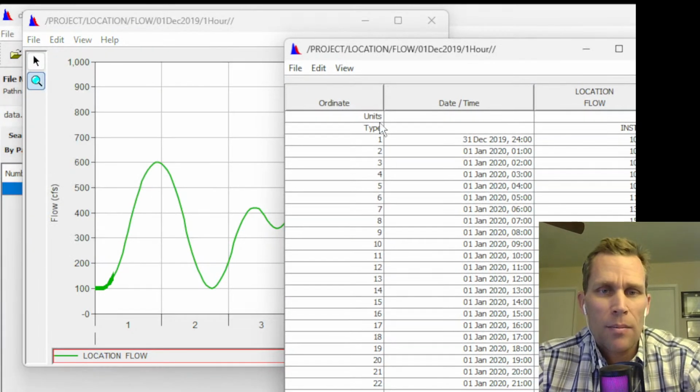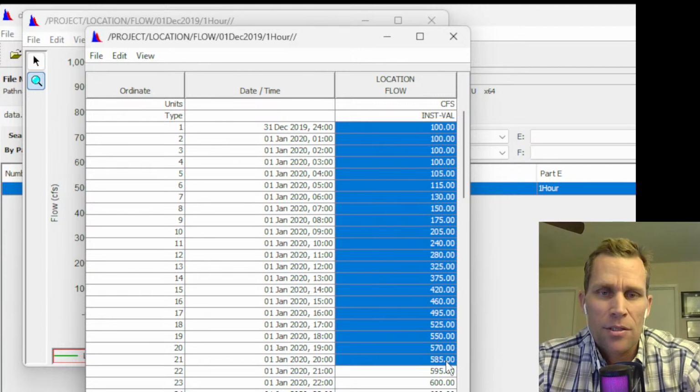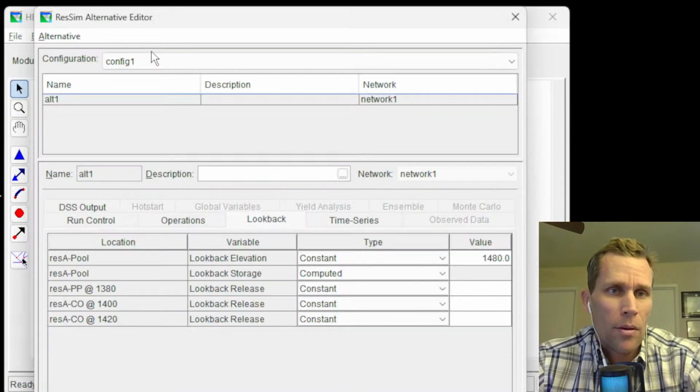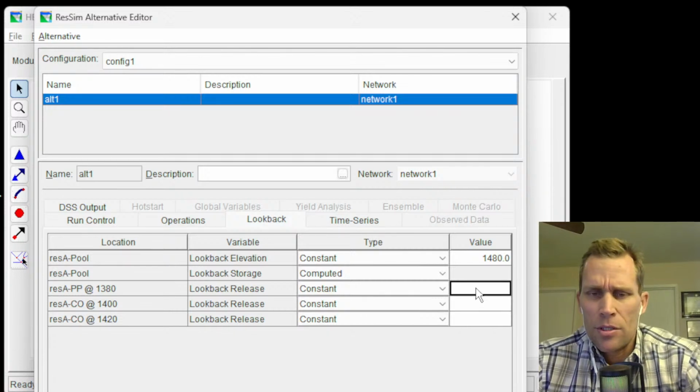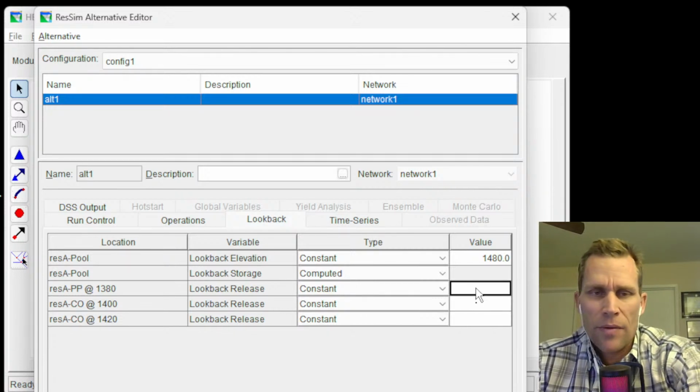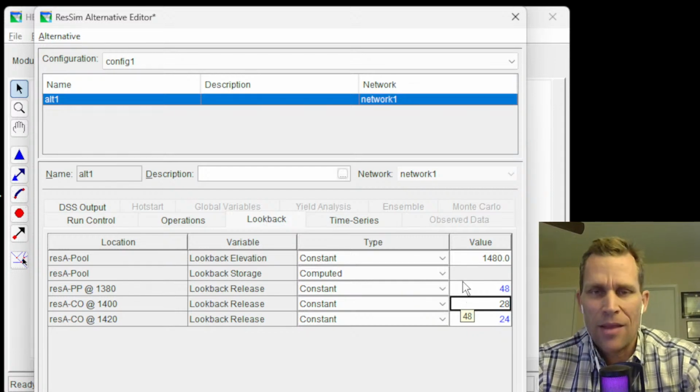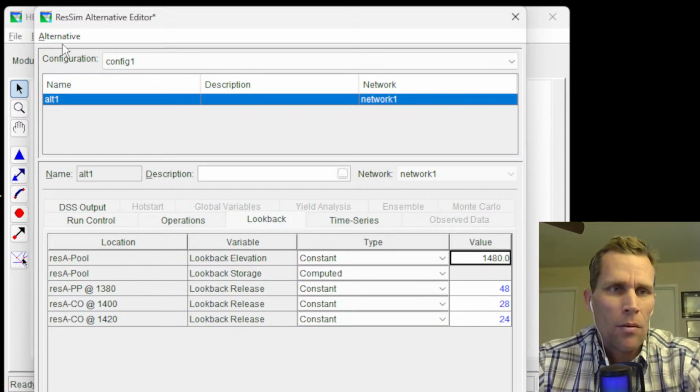So the actual number is 100. It starts at 100 and then it starts going up. So 100 CFS is going to be the sum of the release from all three of my outlets. And I could assign it all to just one particular release, like all to the power plant or all to the 1400 or 1420 controlled outlet. But what I'm going to do is just distribute it evenly based on the elevation and then the flow rate. So I'll say something like, I have in my notes 48, 28, and 24. So something like that is about even based on the flow capacity and the starting head of 1480. All right, so let me save that.